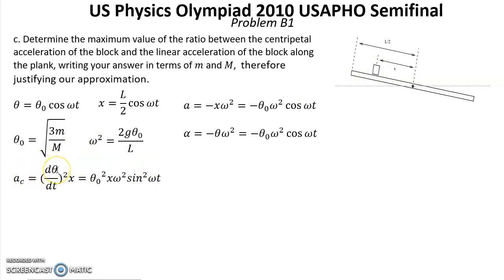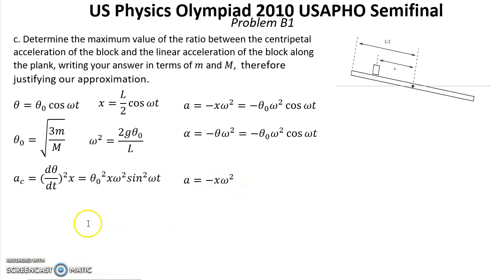That's the first derivative of the angle by t, squared, multiplied by the distance x, which is given by this expression. For linear acceleration we have this expression.